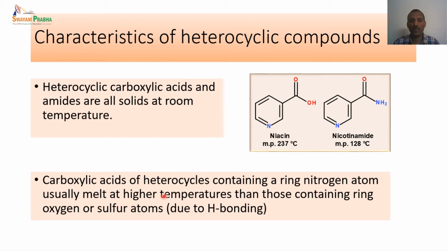And the carboxylic acids of heterocycles having ring nitrogen atoms usually melt at higher temperatures than those containing ring oxygen or sulfur atoms. So for example, if we take this particular niacin carboxylic acid, it melts at a much higher temperature than an oxygen or a sulfur analog. That is due to hydrogen bonding.